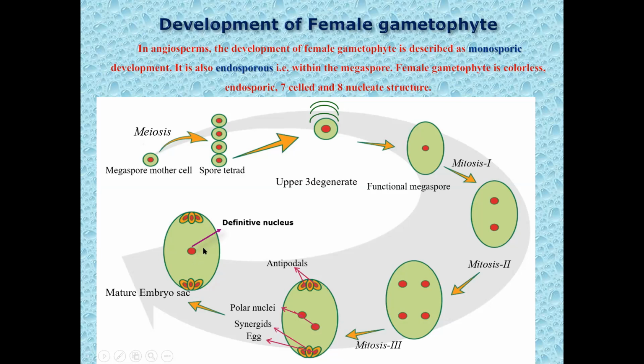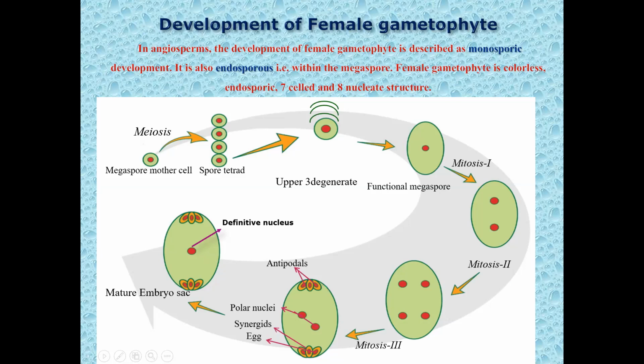In the center, there is a single nucleus, the definitive nucleus, which is a fusion of two polar nuclei. In this way, the mature embryo sac consists of 3 antipodals towards the chalazal end, the egg apparatus towards the micropylar end, and the diploid definitive nucleus in the center of the embryo sac.